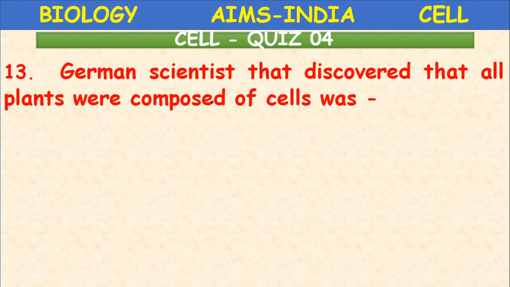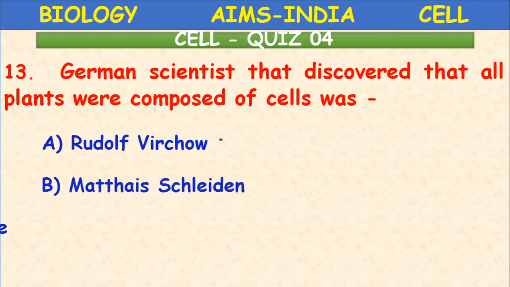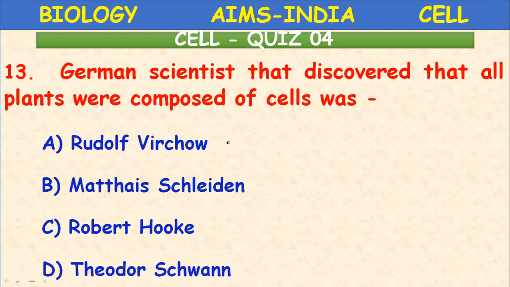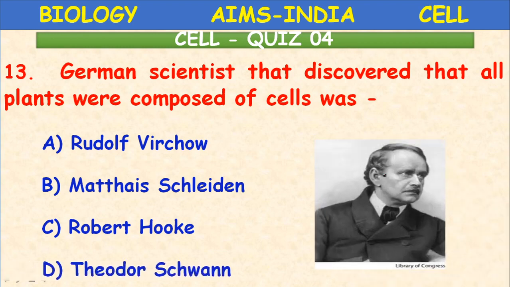Next, the German scientist who discovered that all plants were composed of cells. Who is he? Rudolf Virchow, Schleiden, Robert Hooke, or Schwann? He is a botanist who studied plant tissues. He is Schleiden.